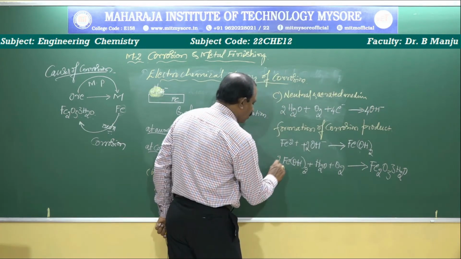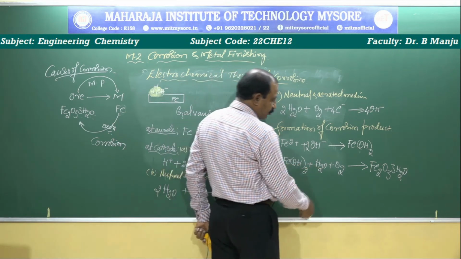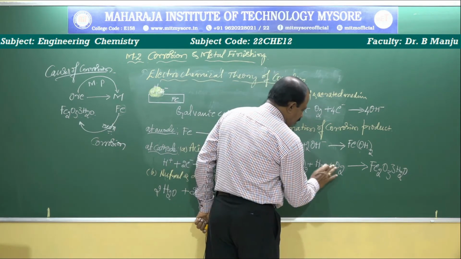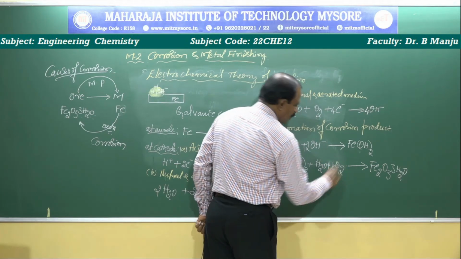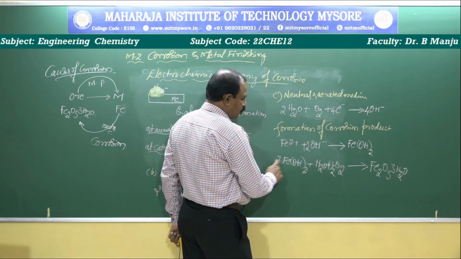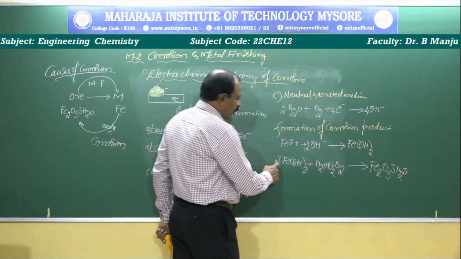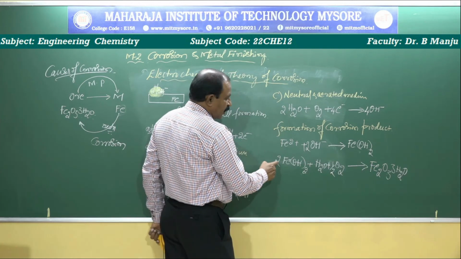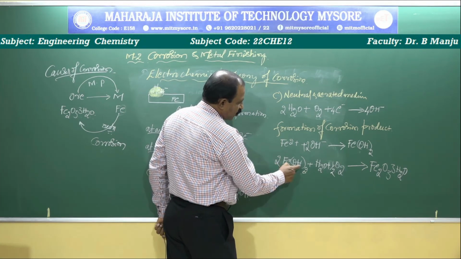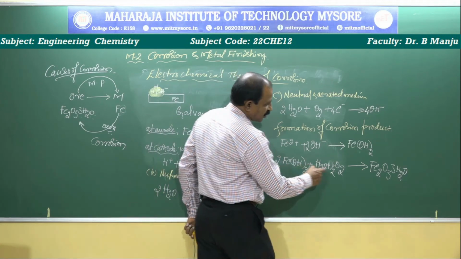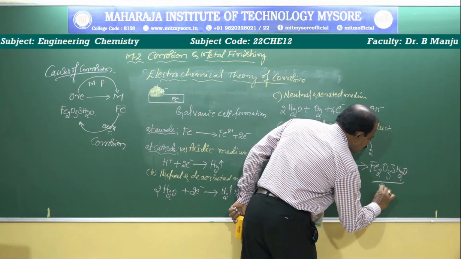Iron is 2, you put 2 here, then 2 into 2 is 4 oxygen plus 2 is 6 oxygen, 3 plus 3 is 6 oxygen, there are 2 iron, then hydrogen: 2 into 2 is 4 hydrogen plus 2 is 6 hydrogen, 3 into 2 is 6. That is called rust.